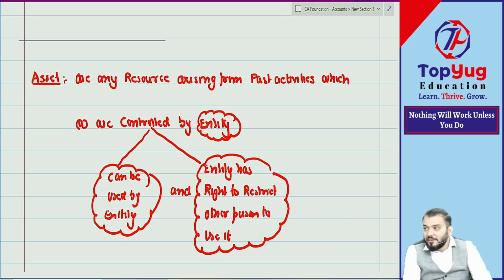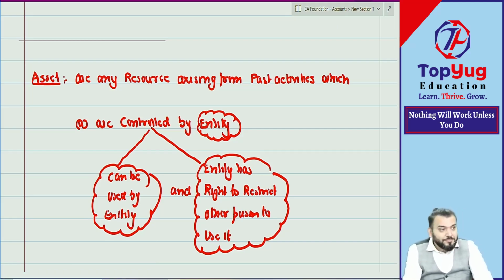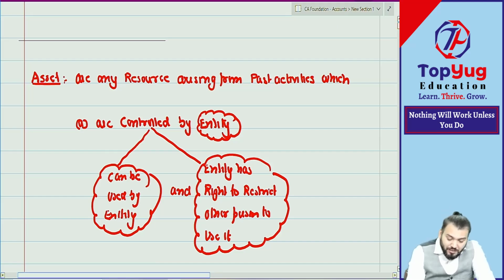what? Under our control. Means simple, this building I have taken on rent for 1 year. So for 1 year I can use it, and I can restrict the owner also from using it, because I am paying rent for 1 year. So I can restrict the owner: don't take classes here, because I am taking classes. So for 1 year it is under my control, so for 1 year it is my asset. Are you getting? So controlled by the entity means the entity can use it, and the entity has a right to restrict other persons from using it.